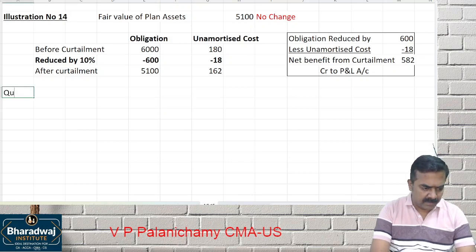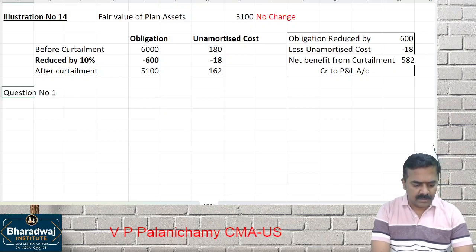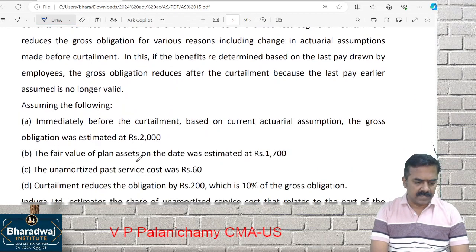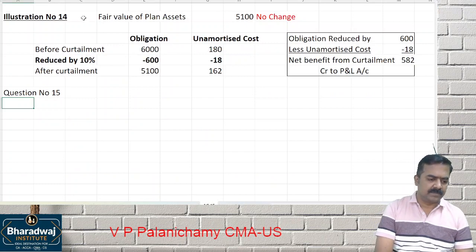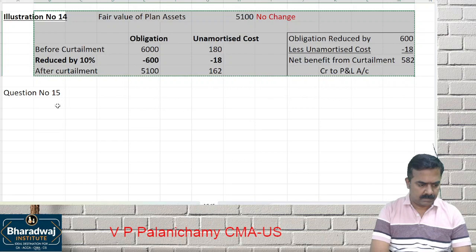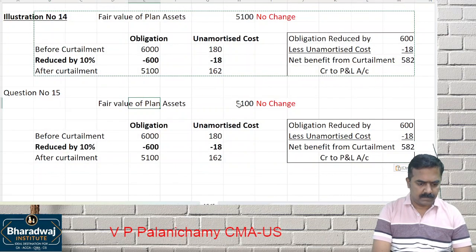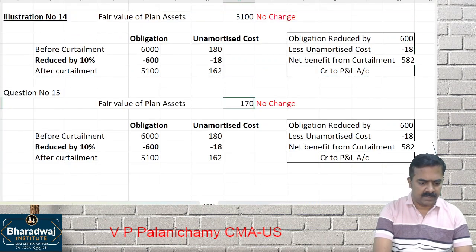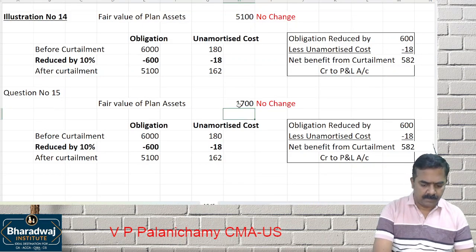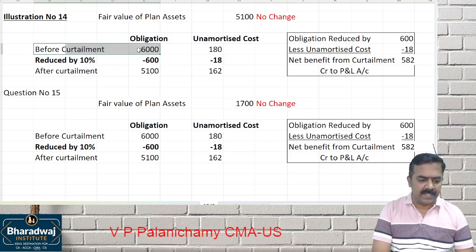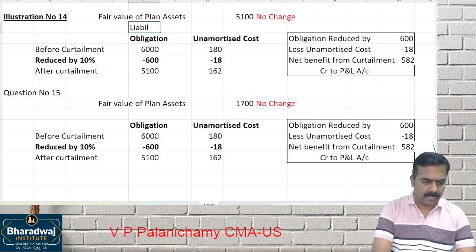In the same model, I have given question number 15. Both were repeated in past examinations. Only the numbers are changed. Liability after curtailment is 5,100. Obligation means liability. Okay.